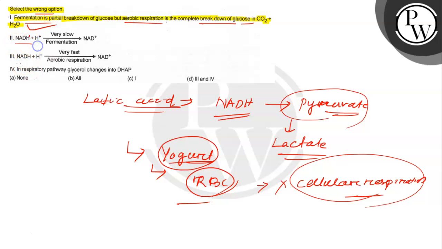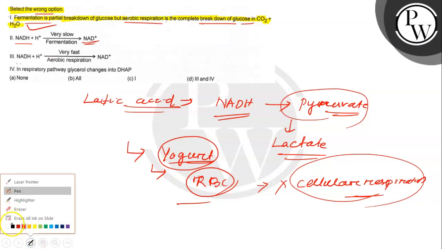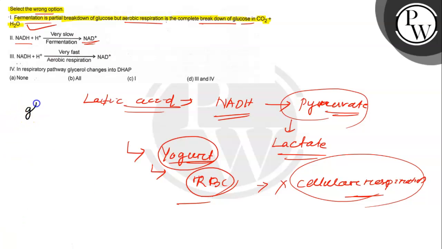So NADH plus H plus: in this case, the NADH plus H plus undergoes a very slow formation in fermentation, and it forms NAD plus. As we know the whole process, when the glucose is converted to pyruvate, this is the glycolysis process, and it forms two pyruvate.